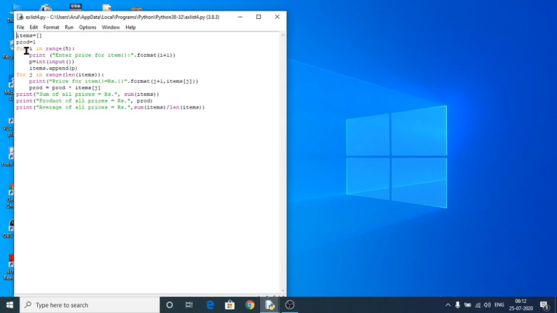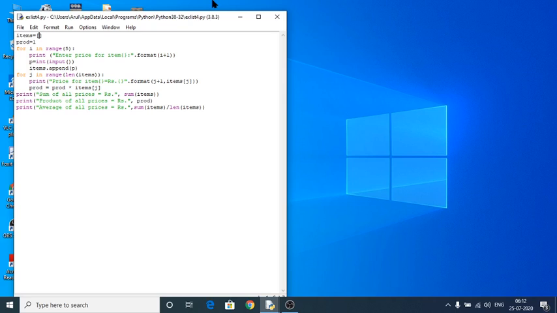Here again, see, my list is empty, and I'm going to add my elements into my empty list. Before the product, my product value is 1. For i in range 5, from 0 to 5, the upper limit is n minus 1, so 5 minus 1 becomes 4.